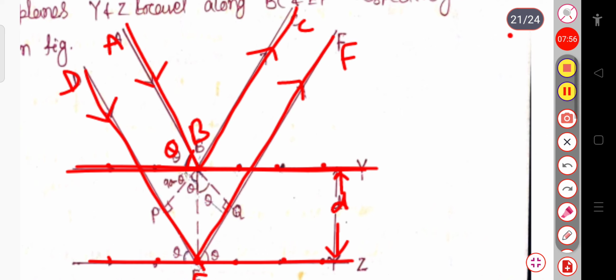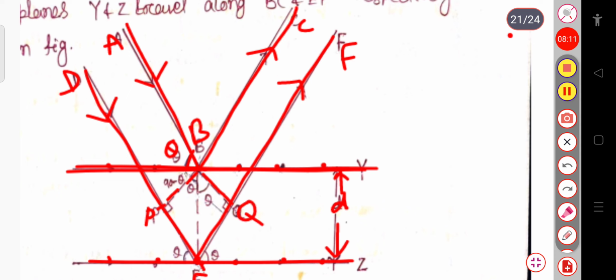Now let us draw two perpendiculars. Suppose BP is the perpendicular drawn and BQ is the perpendicular drawn. BP is the perpendicular on DE and BQ is the perpendicular on EF.